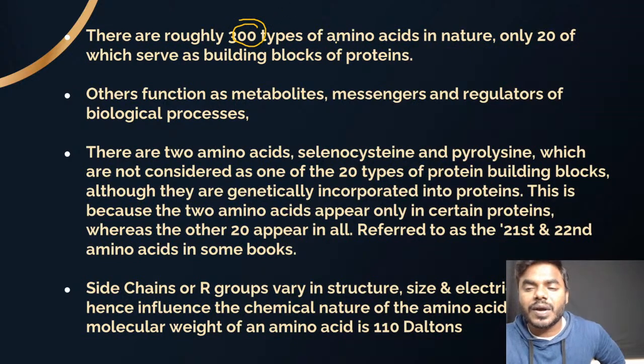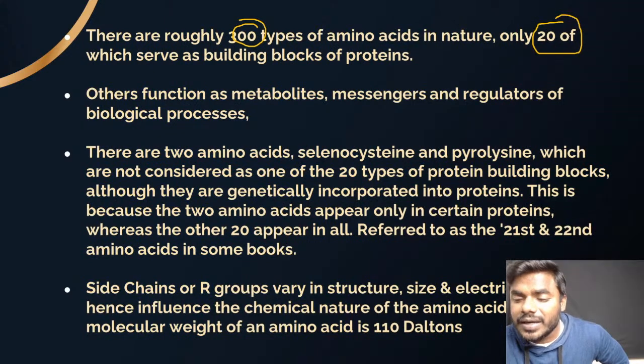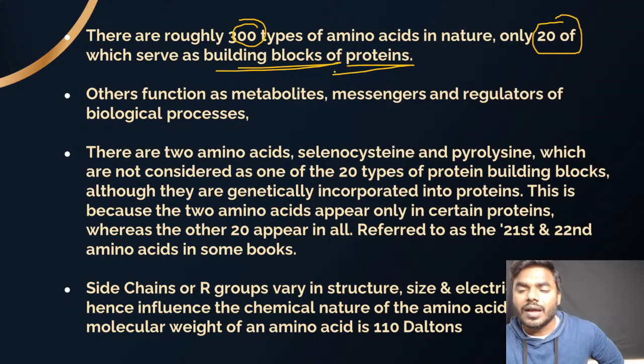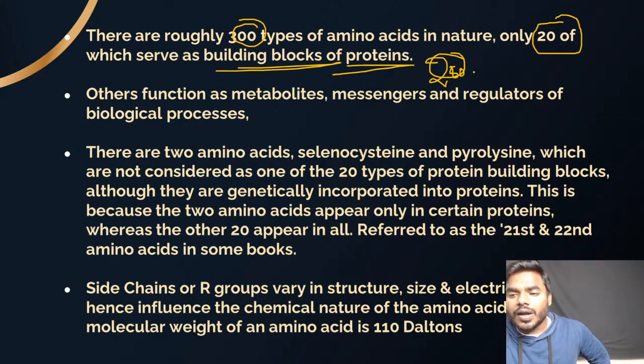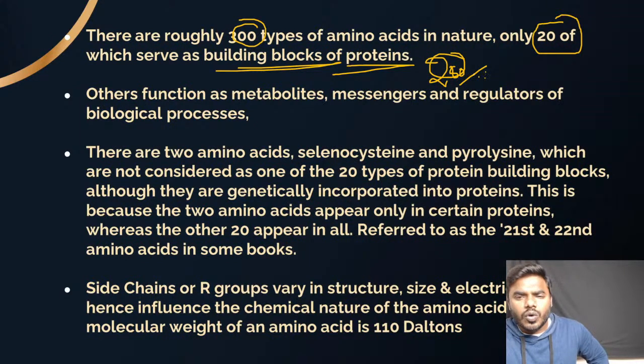Out of the 300 amino acids present in nature, every student please listen, only 20 amino acids can be used as building blocks of the protein. Now friends, what about the remaining amino acids? Do you think the remaining amino acids present inside the cell will be in an inactive form? No friends, whatever the 280 amino acids present inside the cell, they are also required for particular functions. The only point you have to remember is that only 20 amino acids can be used by the cells for the synthesis of proteins.